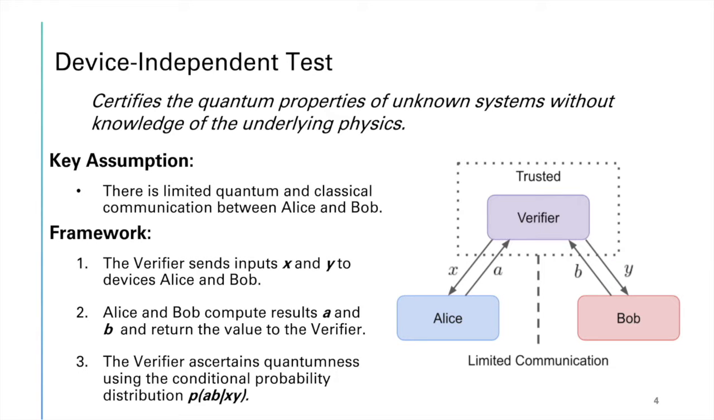Alright, the idea here of a device-independent test is you have some verifier, which is sending challenges to two different systems, Alice and Bob, which then return outputs, and the verifier ascertains the quantumness of the system through conditional probabilities.